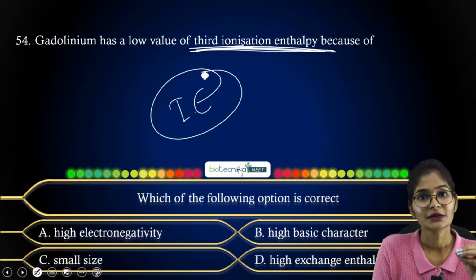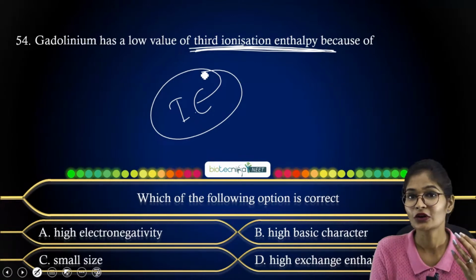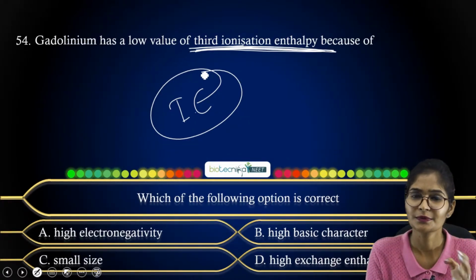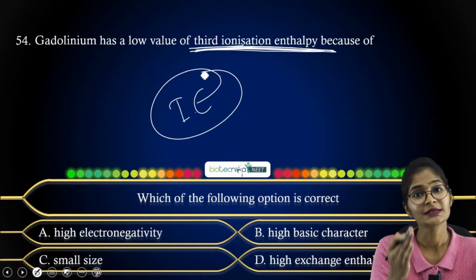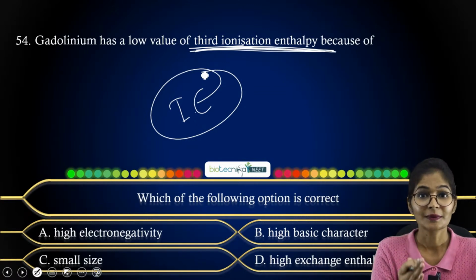In d block elements we also have that case: whenever we consider any orbital, be it d orbital, f orbital, or s or p orbital, if it is half filled or completely filled, it is stable, right?